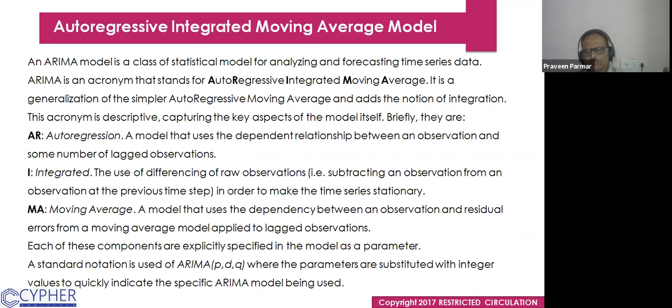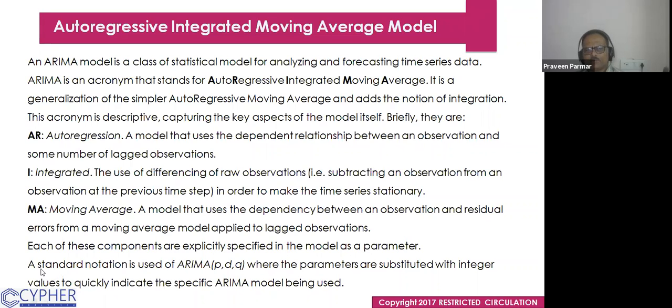MA is for moving average, a model that uses the dependency between an observation and residual errors from a moving average model applied to lagged observations. Each of these components is explicitly specified in the model as a parameter. Okay, so what are the parameters?